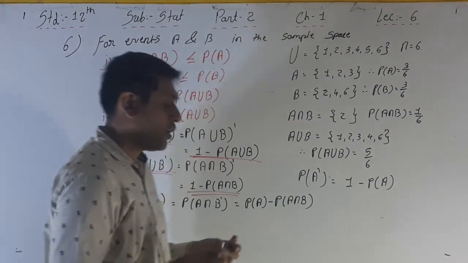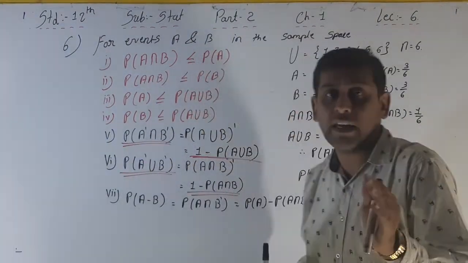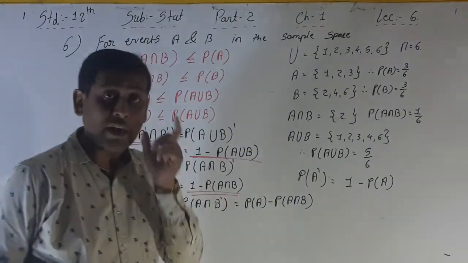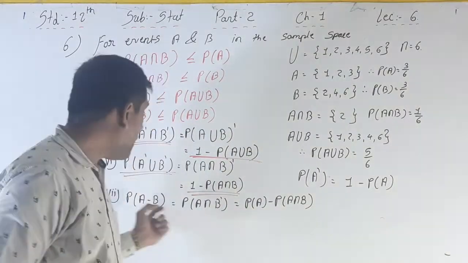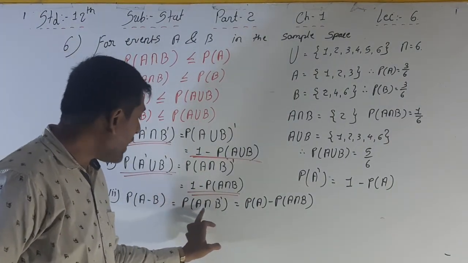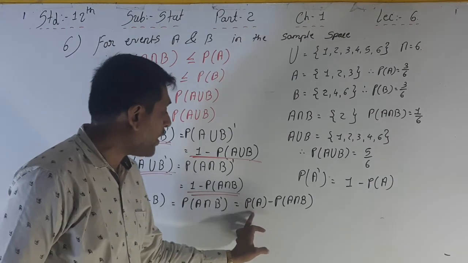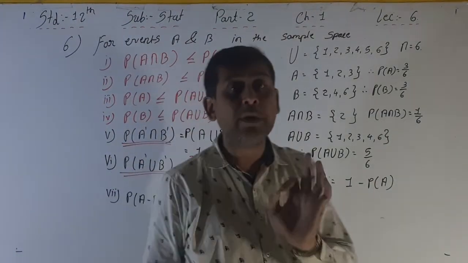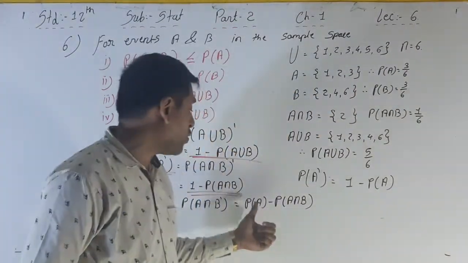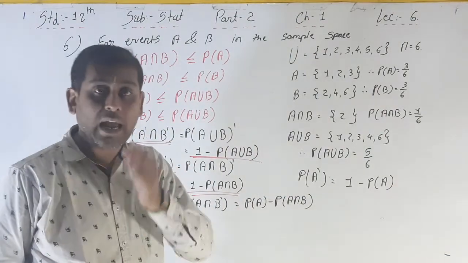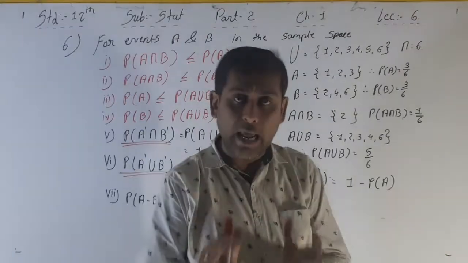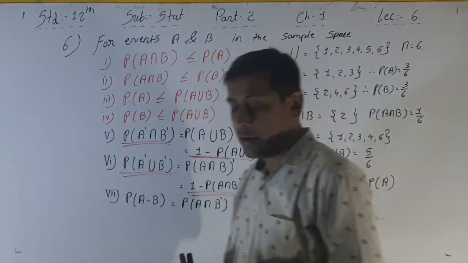See, we already discussed this formula in difference events, that is, A minus B and B minus A. But here we are including probability, that is, P. So P of A minus B is equal to P of A intersection B dash, which is equal to P of A minus P of A intersection B. Means whenever we see difference events, A minus B is equal to A minus A intersection B, here I am just including probability, that is P, nothing else. So it is very easy to remember.